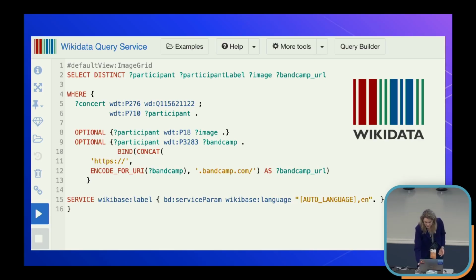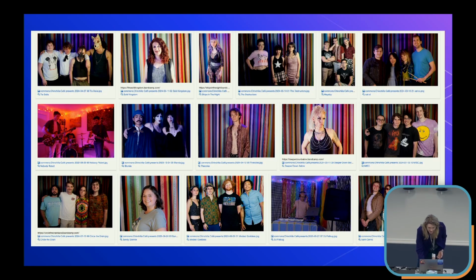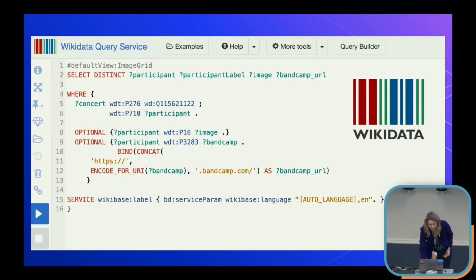So if we were to run this query, essentially what we're doing here is looking for all the participants who have played at this specific venue, which is indicated by this unique persistent identifier that's present within Wikidata for the venue Chinchilla Cafe.